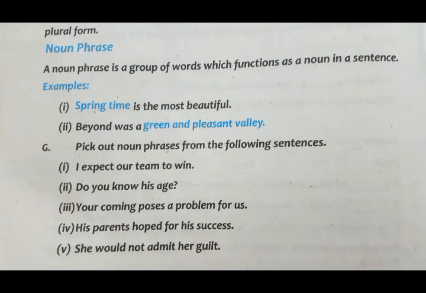Next is noun phrase. What is a noun phrase? First of all, you should know that what is a phrase. Phrase is a group of words which is not having meaning on its own. It is not having any verb, and it is only having the noun and the object and the phrase, and it is functioning in a sentence as a noun. We can say that noun phrase is a part of the noun.